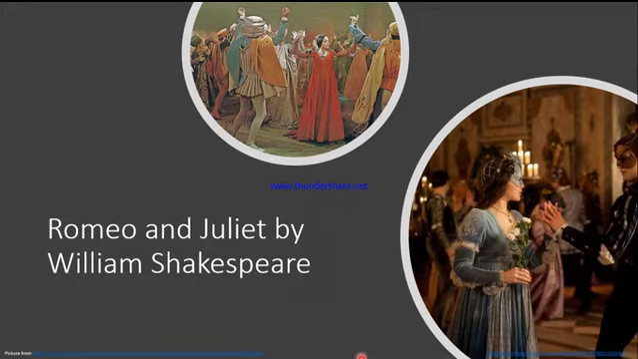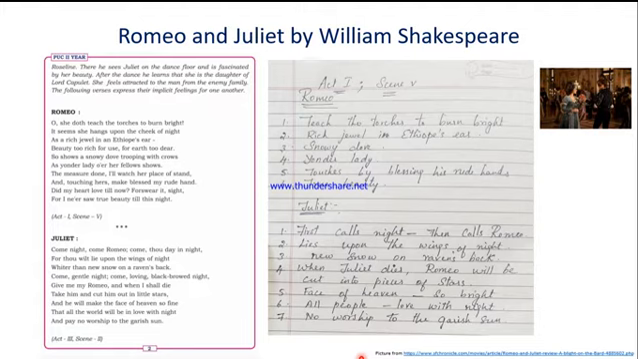And finally, how these two lovers are going to face the consequences has been written by William Shakespeare. Now we'll move on to the prescribed text of 2nd PUC, Romeo and Juliet by William Shakespeare.